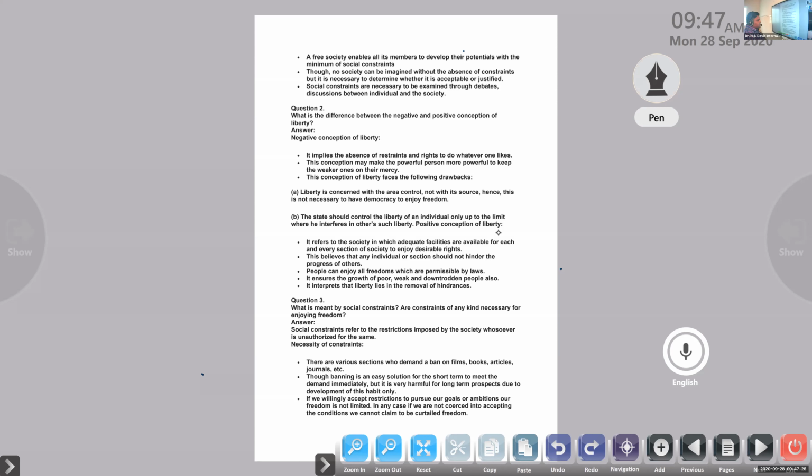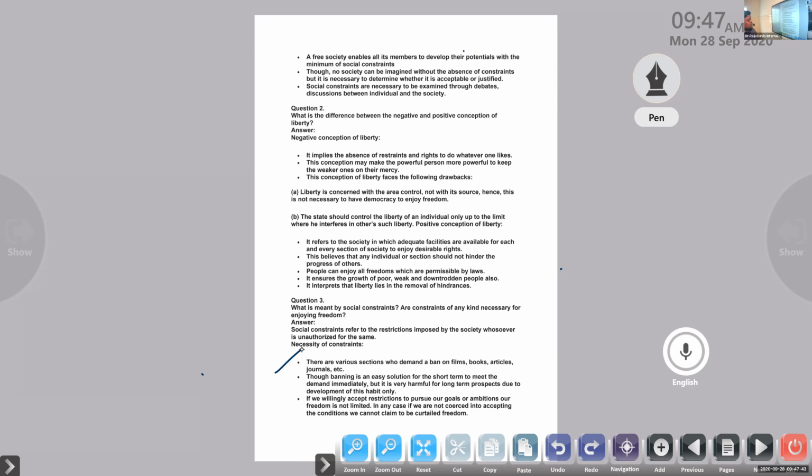The entire society. We are unable to say this person made the restrictions, or this group of people made the restriction. We can only say that the entire society, the people, they are responsible for such kinds of restrictions. Okay, what is the necessity of constraints or restrictions?